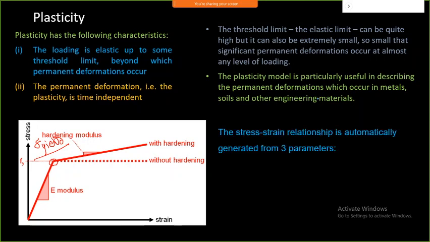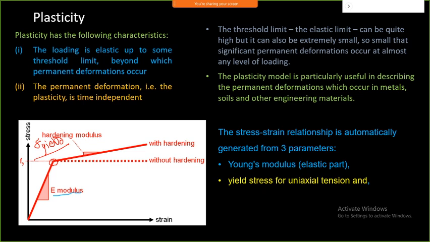When you deal with such things, it is dealt with using three different parameters. One is the E value, my Young's modulus, which is the elastic part. The second is the yield stress value. Up to this, my behavior is elastic, under uniaxial tension for example. The third is how the behavior evolves after that.